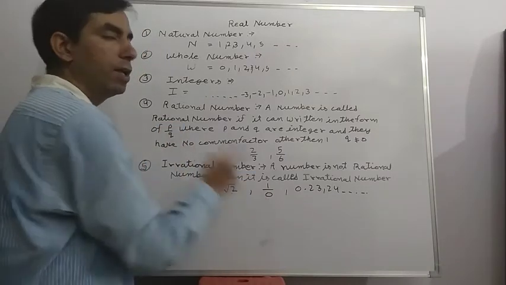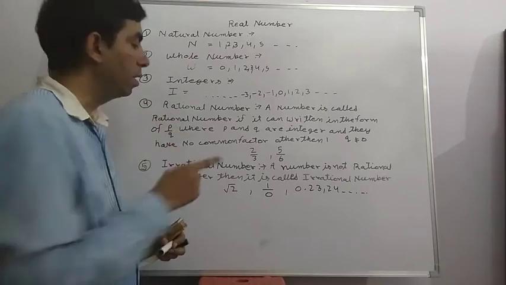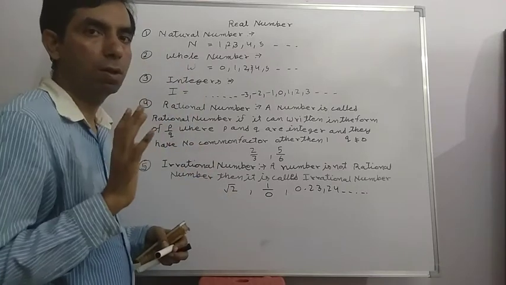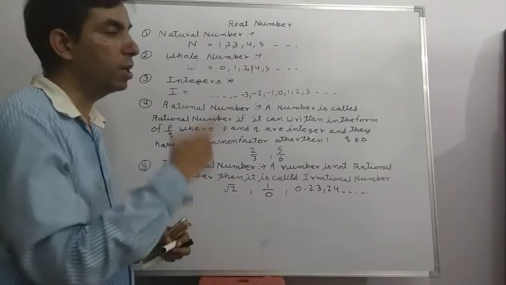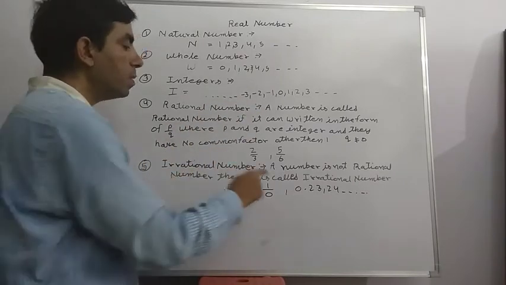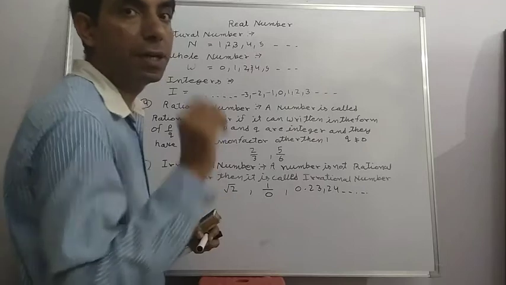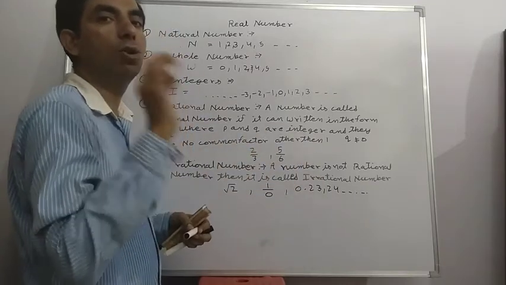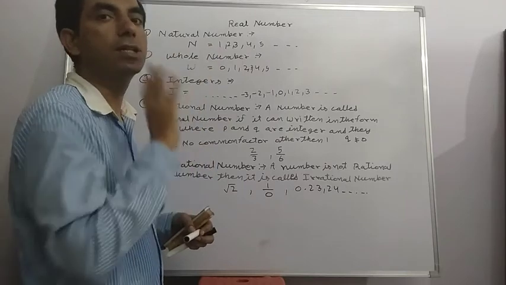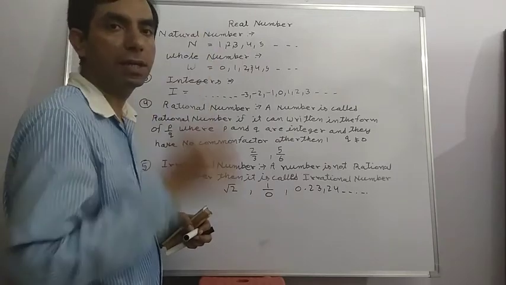First, if the denominator is 0. Second, it is not a perfect square root. If it is root 4, then it is not an irrational number. If it is root 3, it is irrational. And the other type is in decimal form: we write the decimal number, and it is non-terminating, non-repeating. Means it is not fully divided, it is endless in decimal numbers.